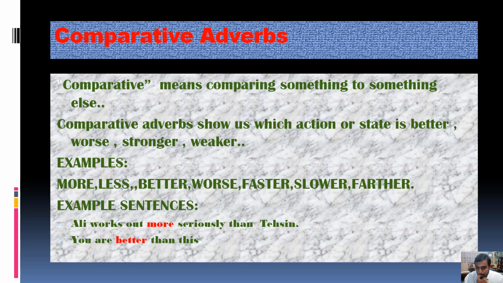Again I repeat: Ali works out more seriously than Tessin. It means that both are working. Ali is working and Tessin is also working, and there is a comparison. Ali works out more, which means Ali is more serious and more dedicated to his work as compared to Tessin. So this is the quality of comparative adverbs: they compare different words and different sentences like this. After that, in the next sentence: you are better than this.